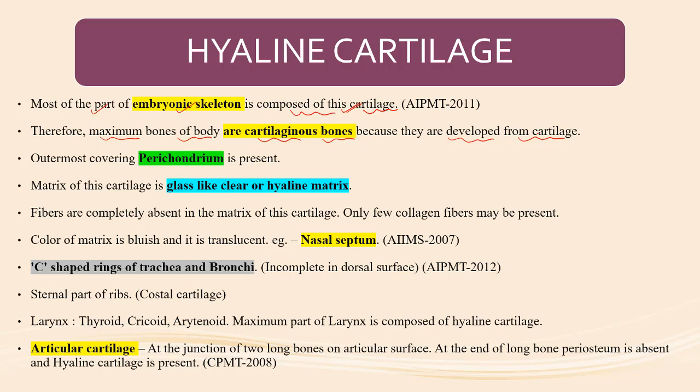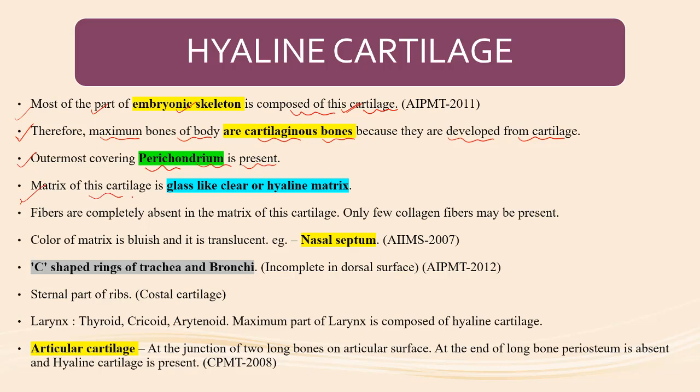Hyaline cartilage is considered to be the embryonic skeleton, and most of the embryonic skeleton is made up of hyaline cartilage, which is going to form the maximum number of bones. The outermost covering of hyaline cartilage is known as what? Perichondrium. The perichondrium is present.